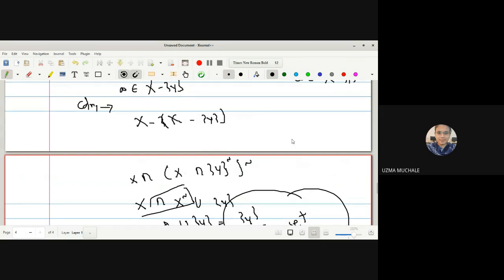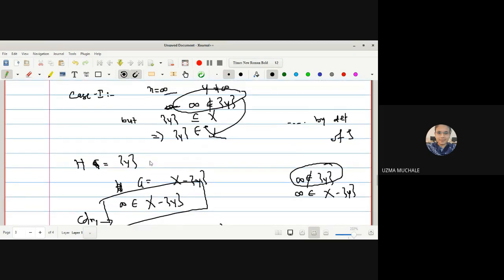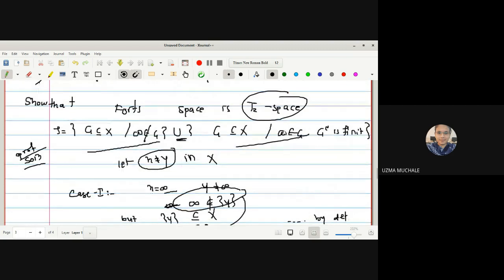Why have we done this? Let me show you. We have written that infinity is a member of X minus singleton Y. Why is it a member? Because if it is not a member of Y, it will be a member of its complement. So if infinity is a member of that set, what is the consideration for being a member of tau? If infinity is a member of that set, its complement must be a finite set. Correct? To be a member of tau, there are two possibilities.